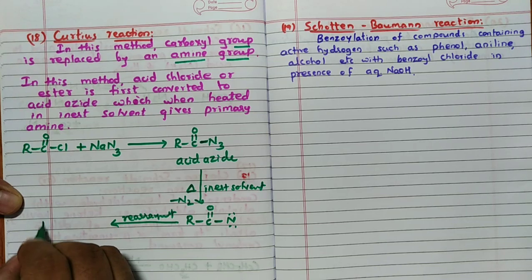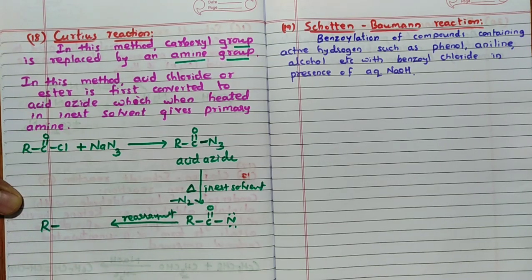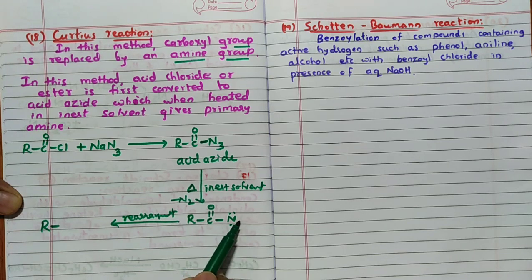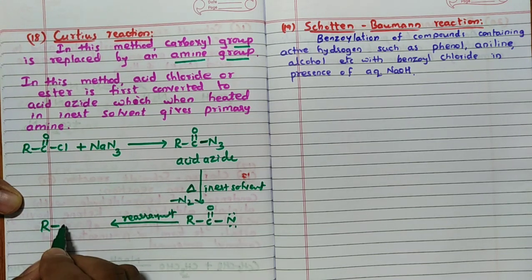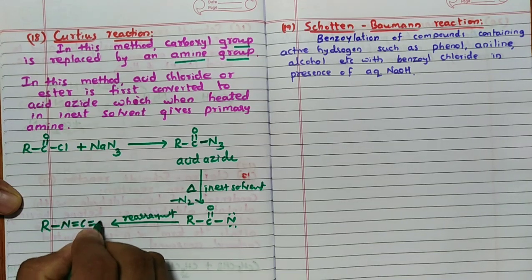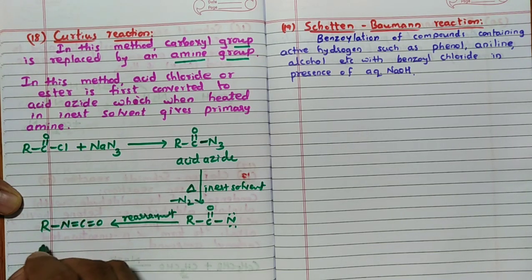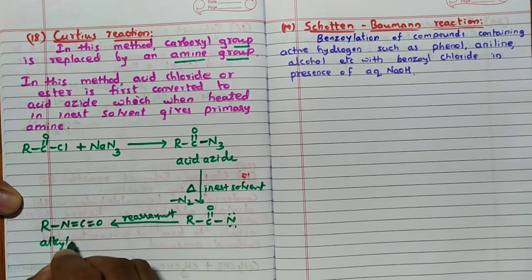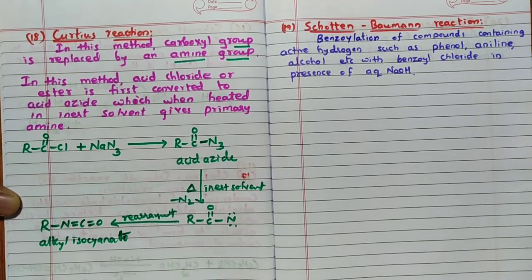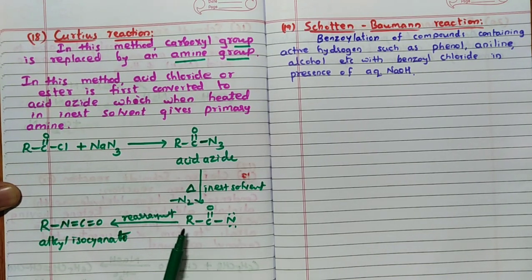Rearrangement to form, very simply you can say, R, now nitrogen will come here, C will come to this side. R single bond N, double bond C, double bond O. This is called alkyl isocyanate. Very simple rearrangement you can see.